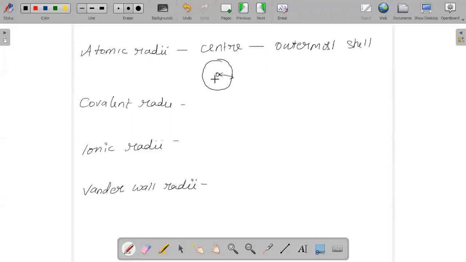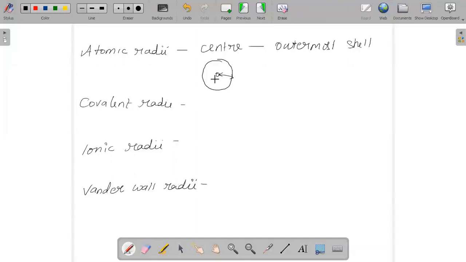But of course, we should also focus on the fact that it will be very difficult to find the accurate size of these things, because the size of the atom is too small and it is very difficult to isolate the atoms.